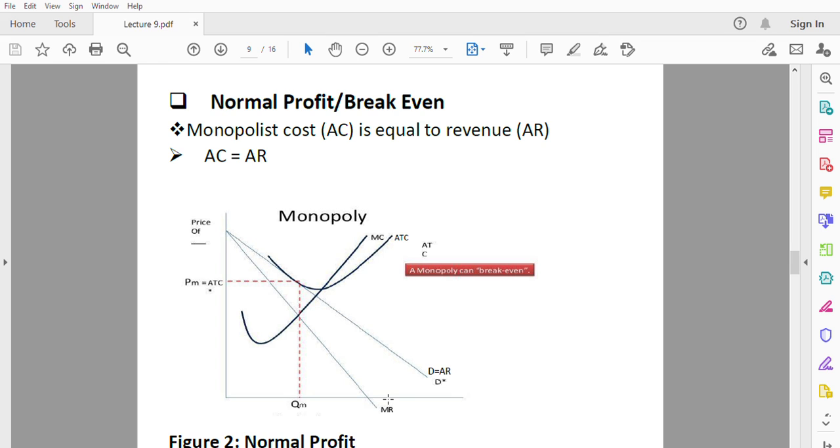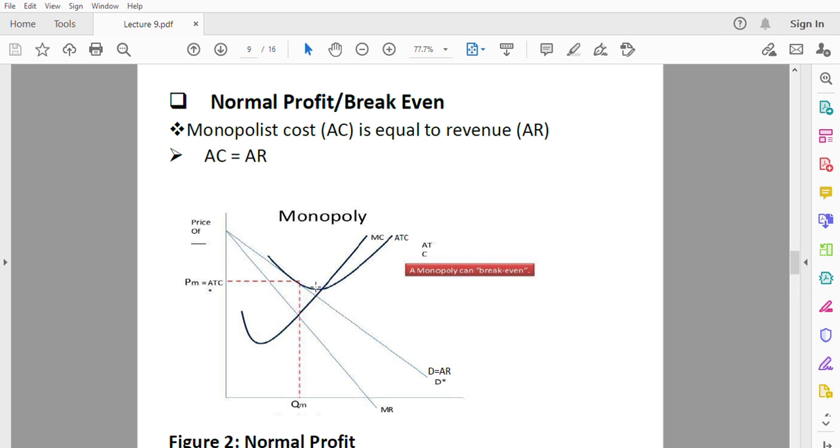So as we did, we just do the same, but let's compare the average revenue and average cost. This is average revenue at the equilibrium point, and we realize that it is equal to the average cost. So there is no supernormal profit here. The monopolist is breaking even or earning normal profit.